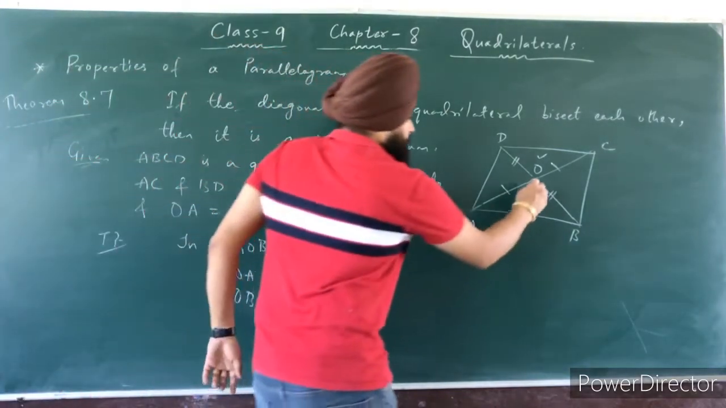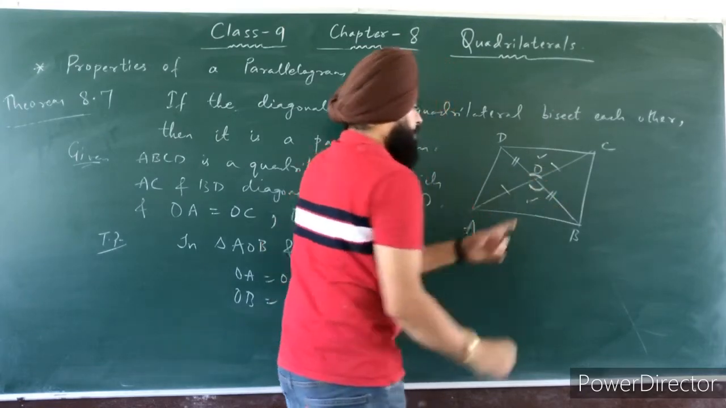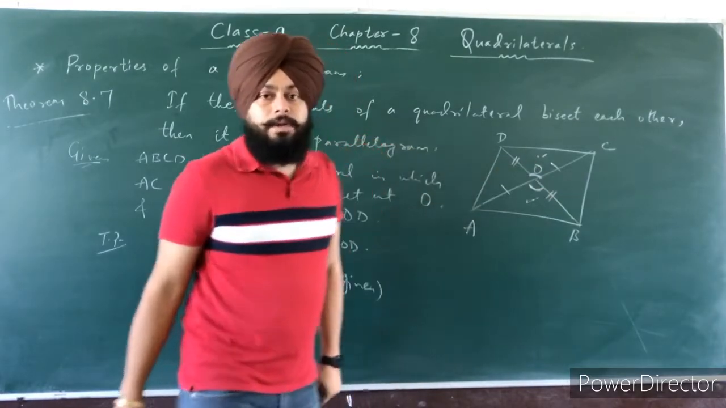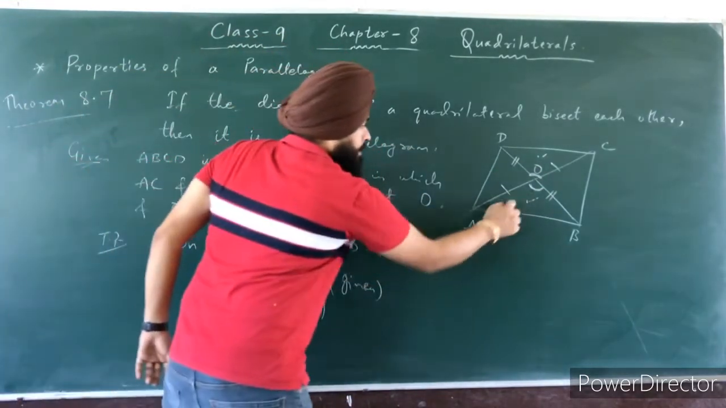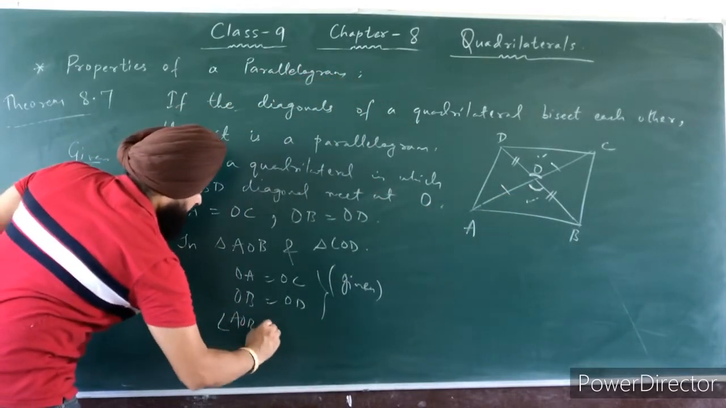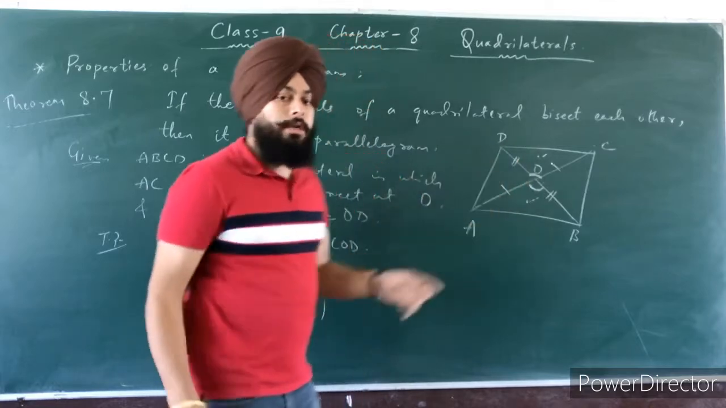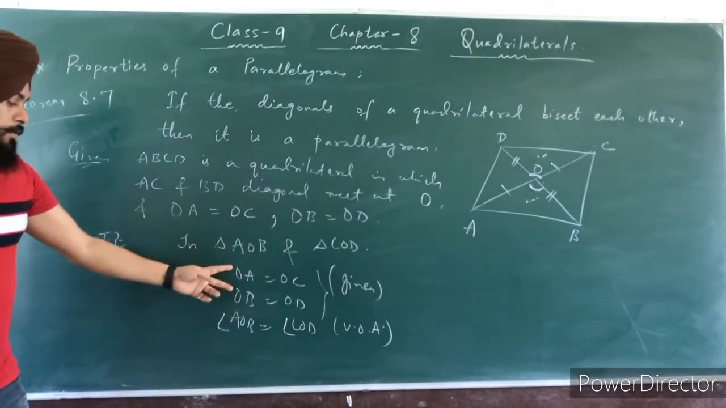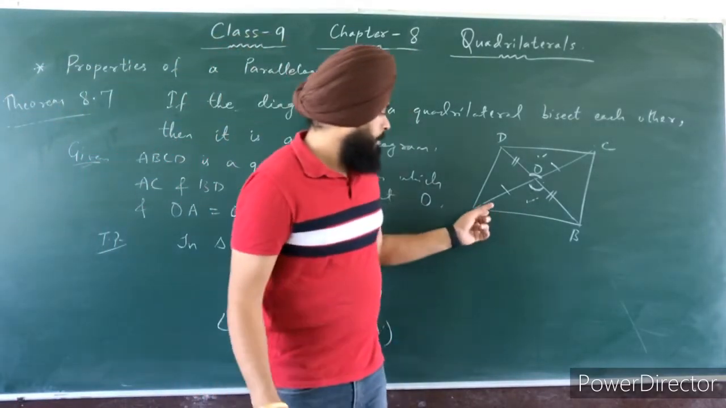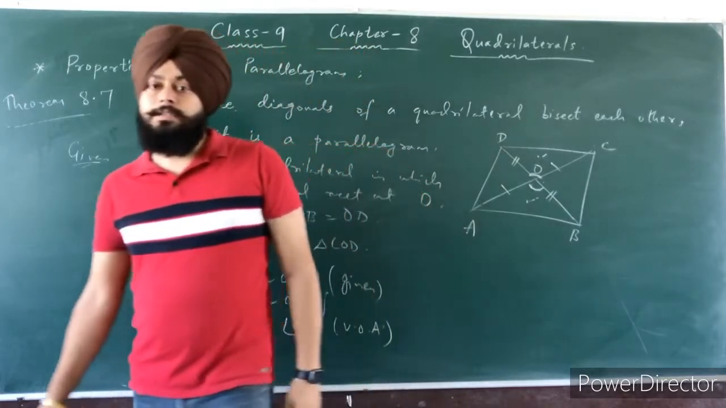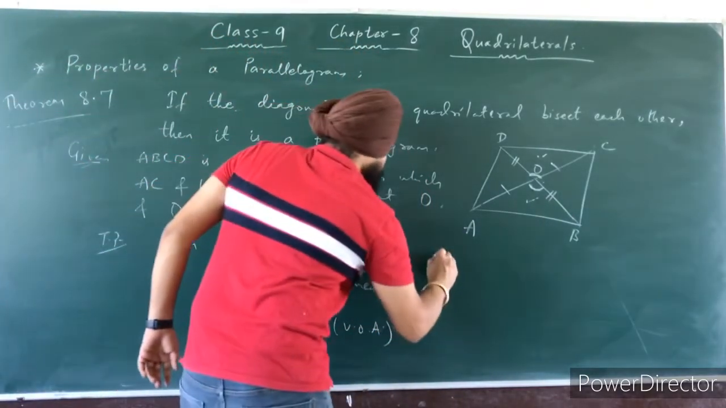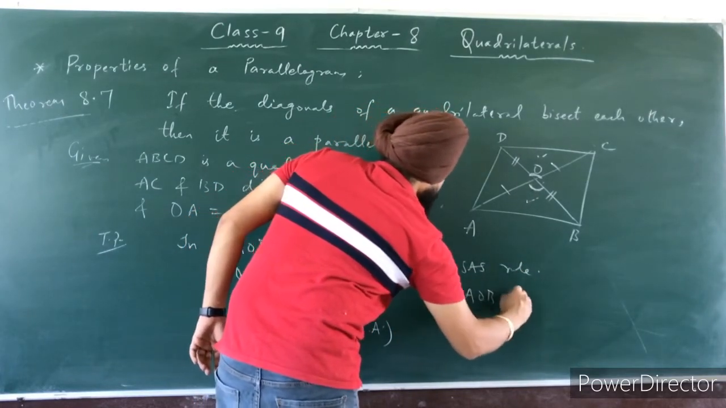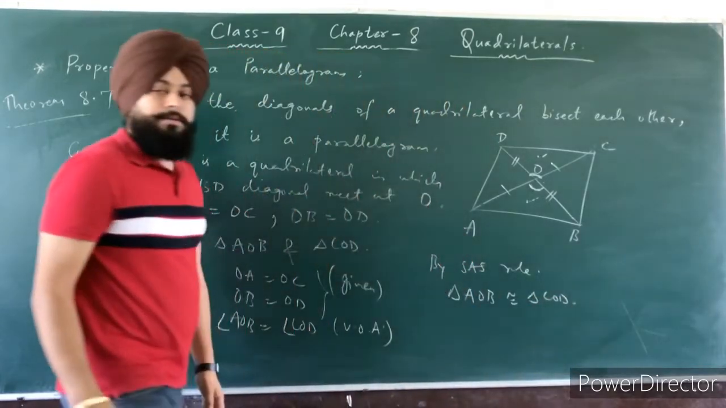And third, take the vertically opposite angles. In both of these two triangles, this is a pair of vertically opposite angles, and vertically opposite angles are equal. The name of this angle is angle AOB, and the name of this angle is angle COD. So there are two sides and one angle. Which category is this? Side, angle, side: SAS. By SAS rule, triangle AOB is congruent to triangle COD.